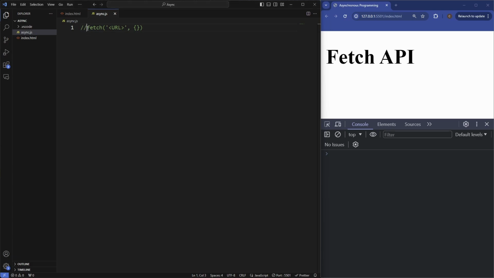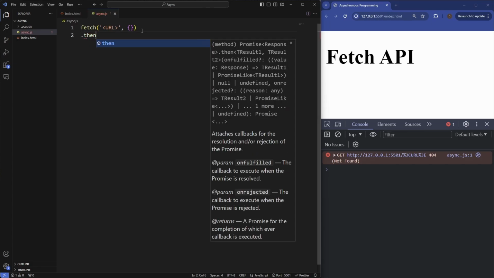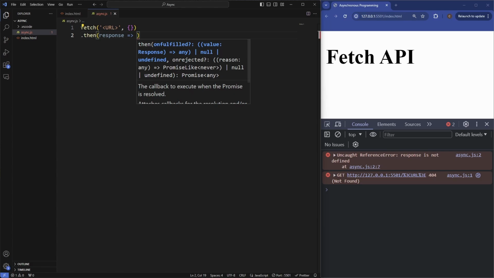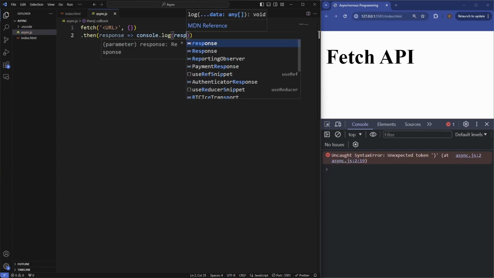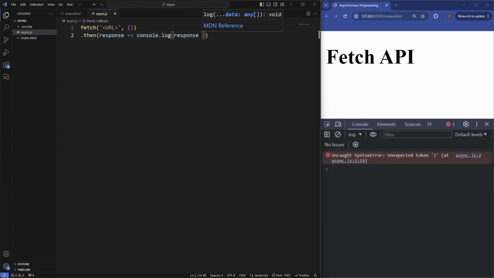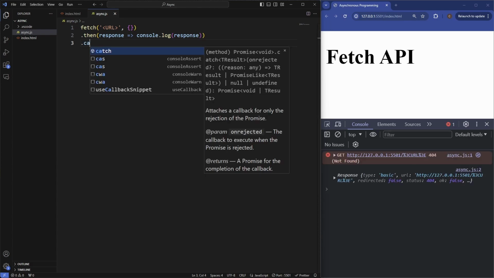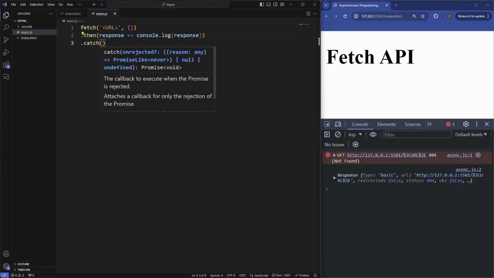So what we'll do is just uncomment this, and we'll say .then, response, and we'll just do this all in one line, console.log the response, or we can have the .catch, which is going to handle any errors for us.